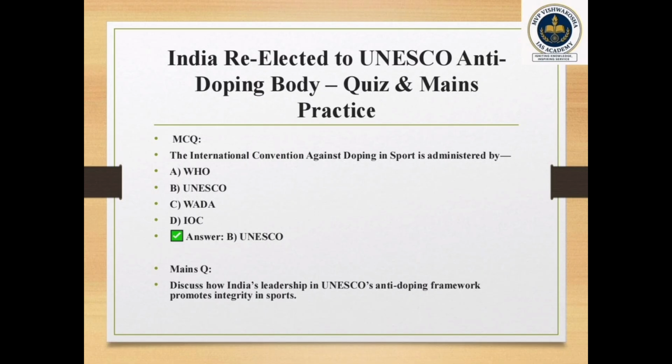So all that, the International Convention Against Doping in Sports, is very, very important. From an exam perspective, an important question is: the International Convention Against Doping in Sports is administered by WHO, UNESCO, WADA, or IOC? Here the answer is UNESCO. UNESCO's headquarters and everything is important, and the headquarters and importance of all such organizations are important. In a mains question, we can expect: discuss how India's leadership in UNESCO's anti-doping framework promotes integrity in sports. So that's about how India is re-elected to UNESCO's anti-doping body.